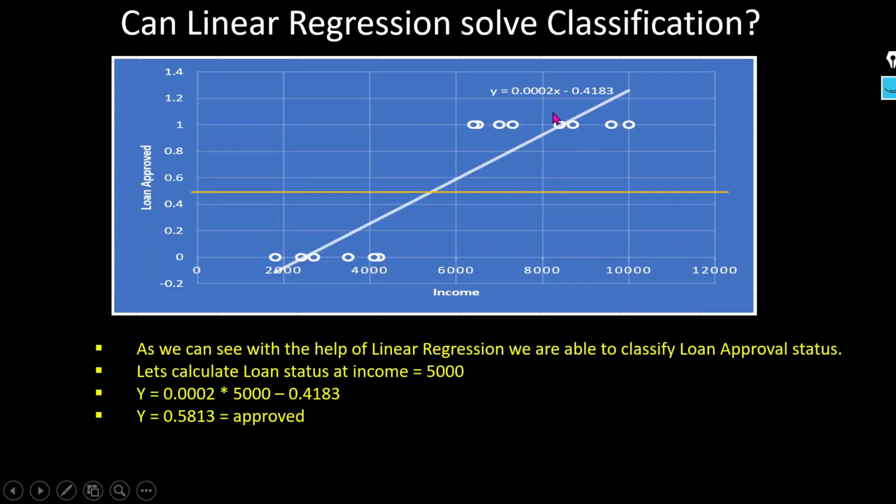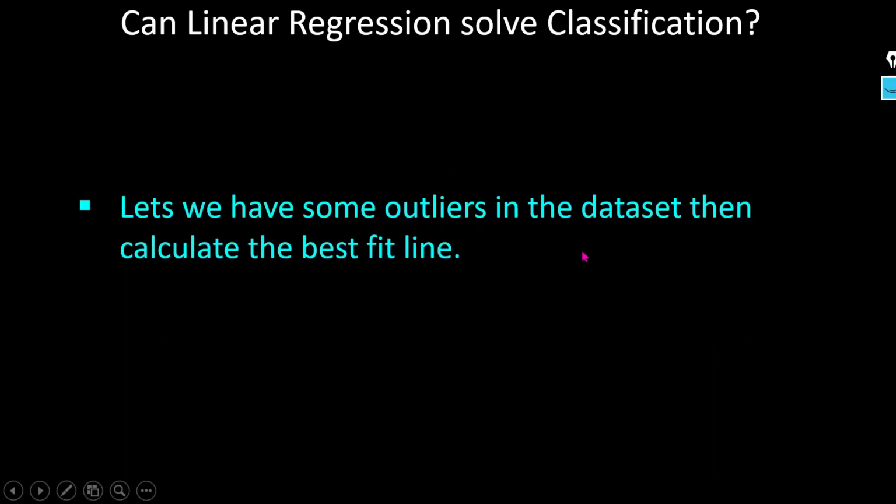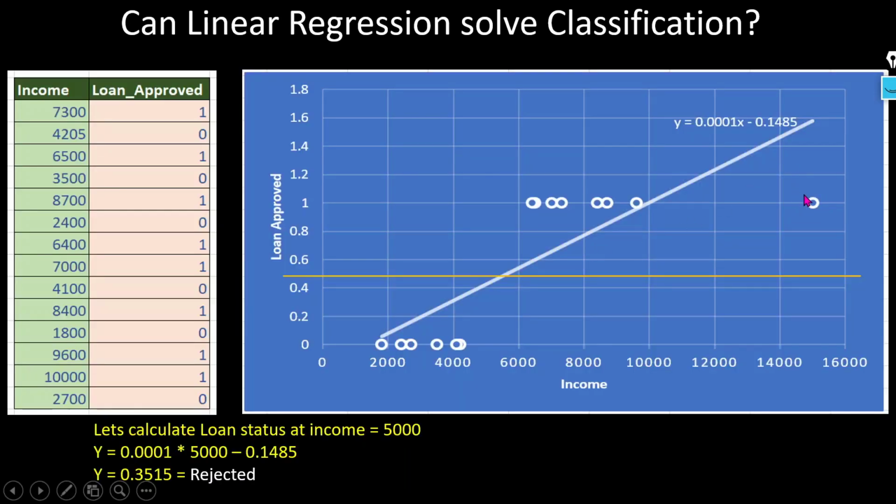Because with the help of linear regression we are able to classify all the points, then what is the use of logistic regression? So let's understand that. Let's introduce one outlier in the data set. So this is the outlier we introduced. So now we will again check the loan approved status for 5000, right? Our equation will change, because due to this outlier our best fit line will change. So due to that our linear equation will also change. Let's calculate the output. It will be 0.3515. It means it is below the threshold value, right? So this case will be rejected.